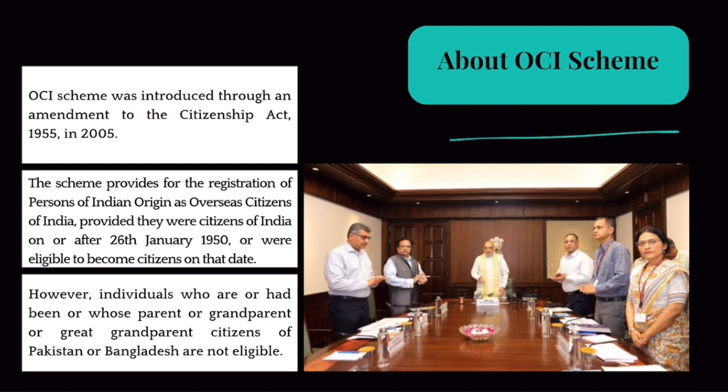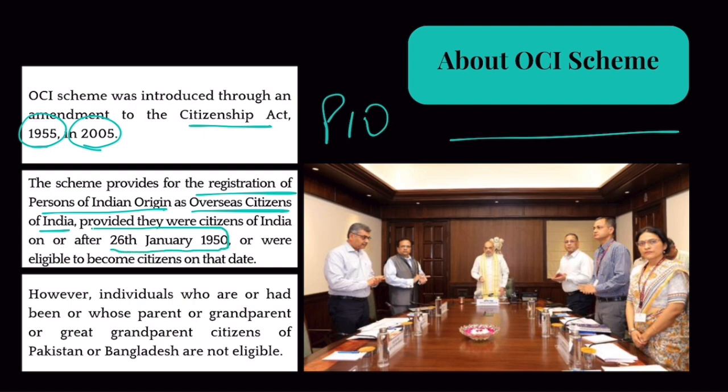So it was introduced through an amendment to the Citizenship Act of 1955 in 2005. The scheme provides for registration of persons of Indian origin as overseas citizens of India. Now, how will you decide who is a person of Indian origin? Well, if they were citizens of India sometime in the past, or if they or their fathers or grandfathers were eligible for being citizens of India on 26 January 1950, then they are categorized as PIO and they can register for OCI card scheme.